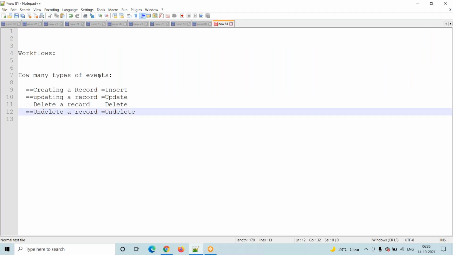So these are the events: insert event, update event, delete event, and undelete event. Now coming to the workflows.